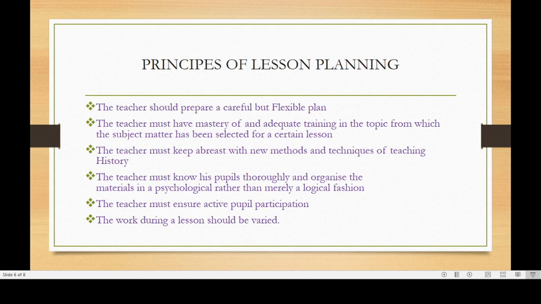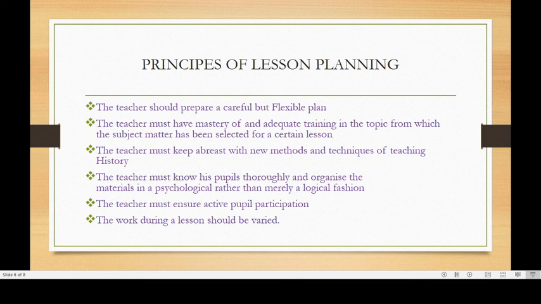Now what are the principles of lesson planning? The teacher should prepare a careful but flexible plan. He should be so secure in the plan that he should be free to change it as the developing lesson plan and the needs of children require. The plan is to be used as a guide rather than as a rule of thumb to be followed blindly. The teacher should have the courage to deviate from it when the needs of his children demand.